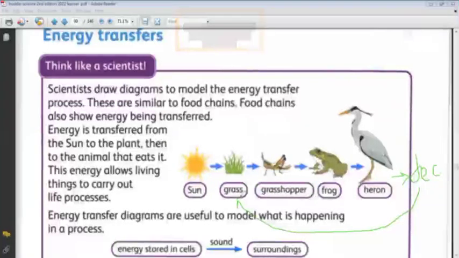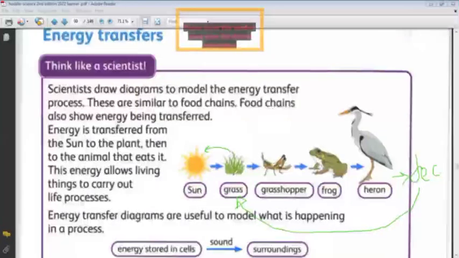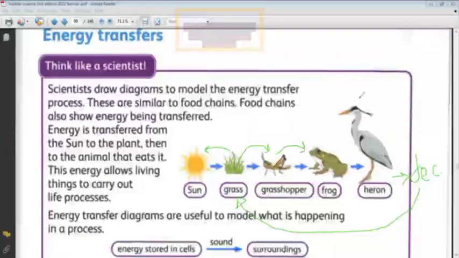The grass, during the photosynthesis process, will take a part of the energy from the sun by absorbing the light energy and take another part of the energy from the soil. When they absorb the water and the nutrients from the soil, they will take the energy that was released from the decomposers into the soil, and the grass will use it again, and the chain will start once more. The energy stored in the grass will be transferred from the grass to the grasshopper, then to the frog, then to the heron, and then from the heron to the decomposers, and then to the soil, and so on.